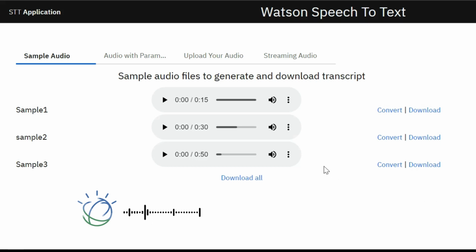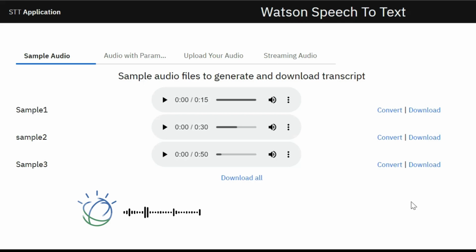First up, we will see Watson speech to text in action. Here we have three sample recorded audio files, and with just a click, we'll be able to convert this and accurately transcribe it into text. And this lays the foundation for further analysis and insights. However, transcribing recorded audio files isn't a big deal today.